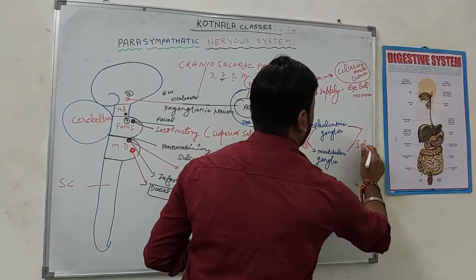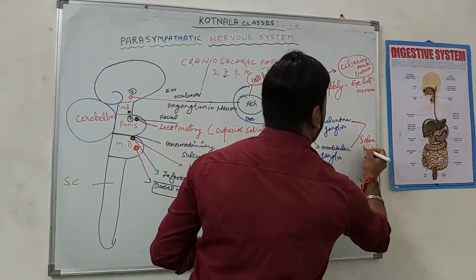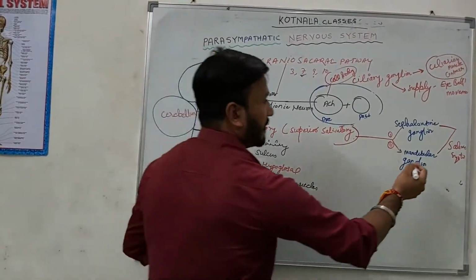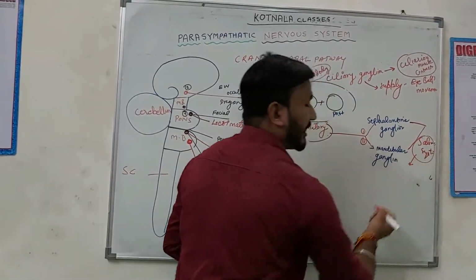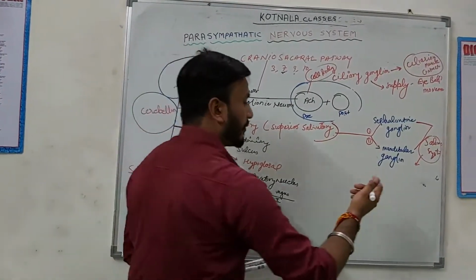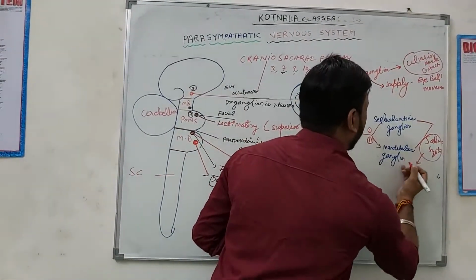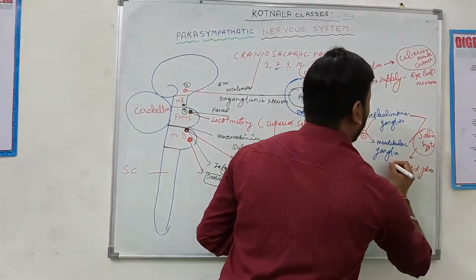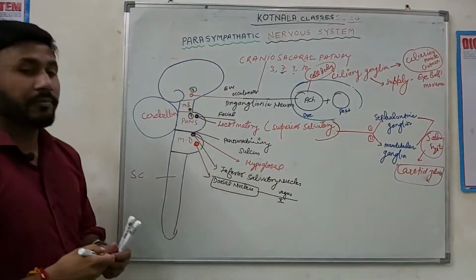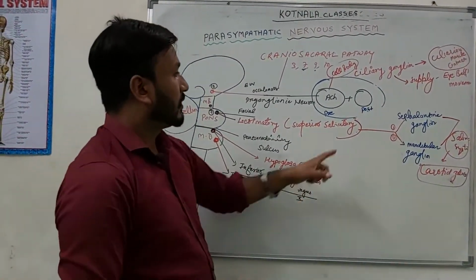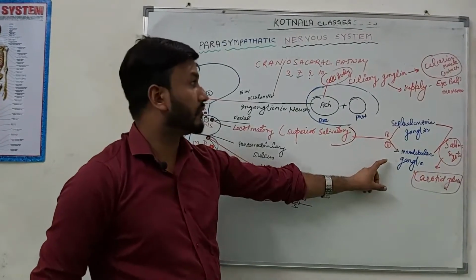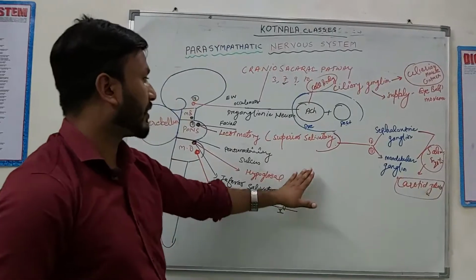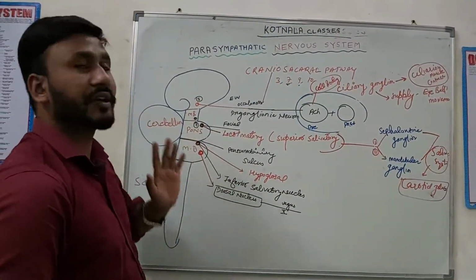Among the salivary glands, what are the names? The parotid gland, submandibular gland, sublingual gland. Many competitive exam questions are based on these ganglia. Suppose any examiner asks which cranial nerve the sphenopalatine ganglion and submandibular ganglion are associated with. You answer cranial nerve seven.